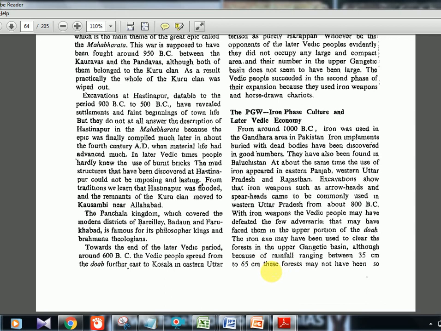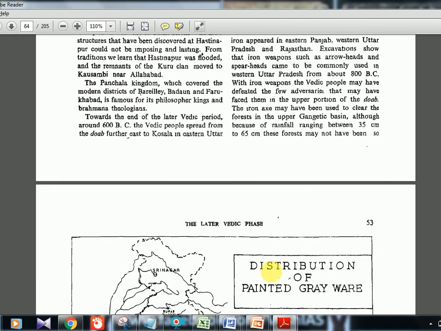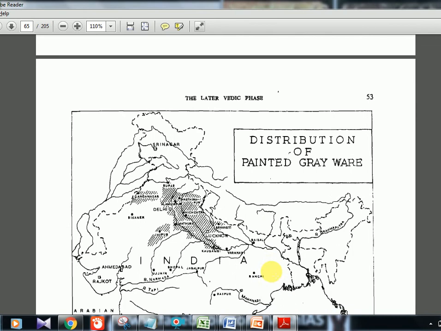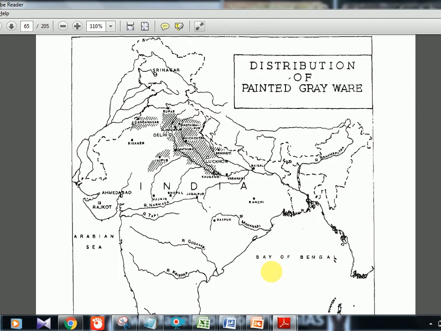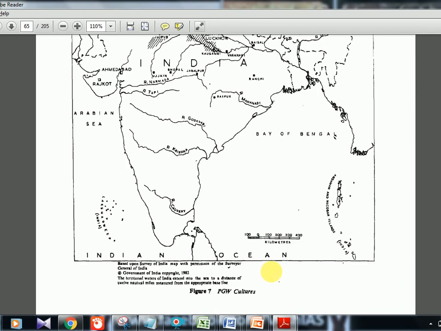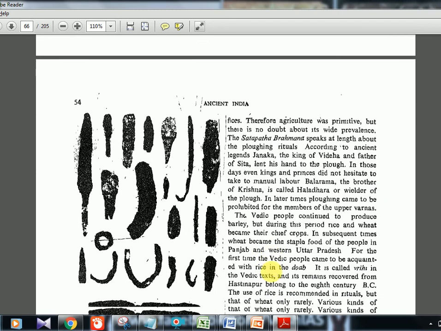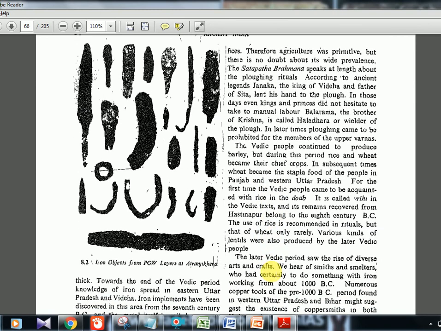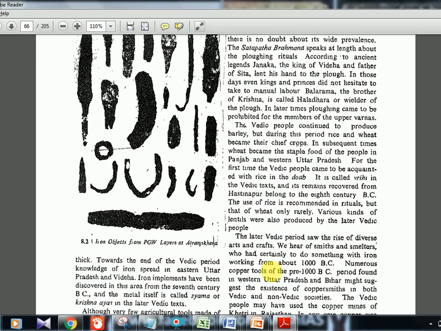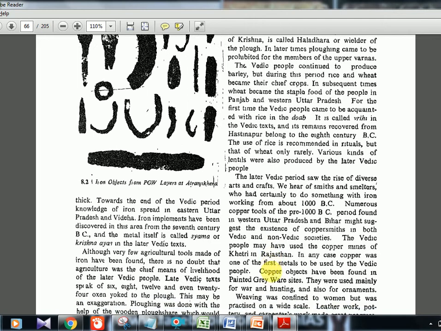So rainfall is kind of less near this place. This highlighted map region is the region of distribution of painted grey ware, that is near the Uttar Pradesh region, Delhi, Haryana region. That is majorly the Gangetic Basin region. These are some objects, artifacts which have been excavated from these regions. Okay, painted grey ware especially.